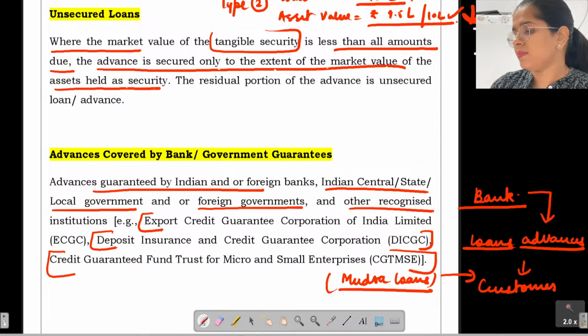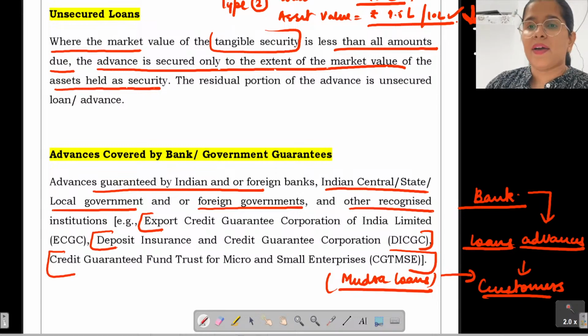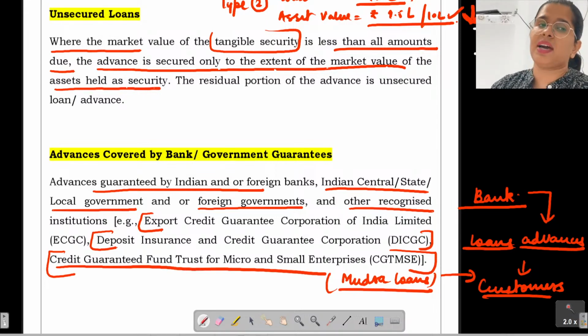Fine. And suppose, because these are small customers and they are unable to pay you anything, ठीक है, अगर वो आपको कुछ भी पे नहीं कर पाते हैं, then in that case for the loan amount that you have given, up to 85% we are giving you a guarantee. So that is why these kinds of trusts are made and the guarantees are provided to it.